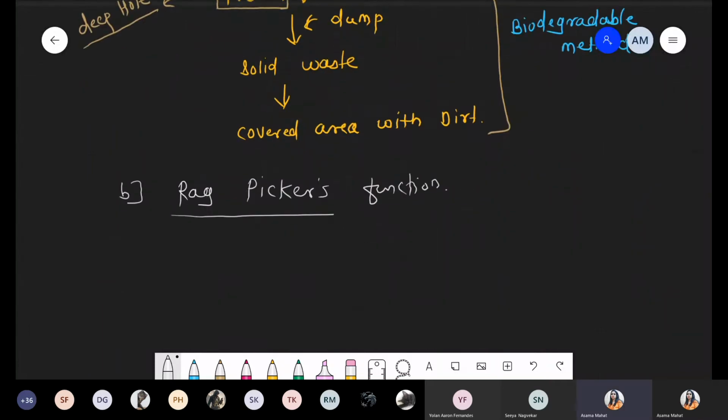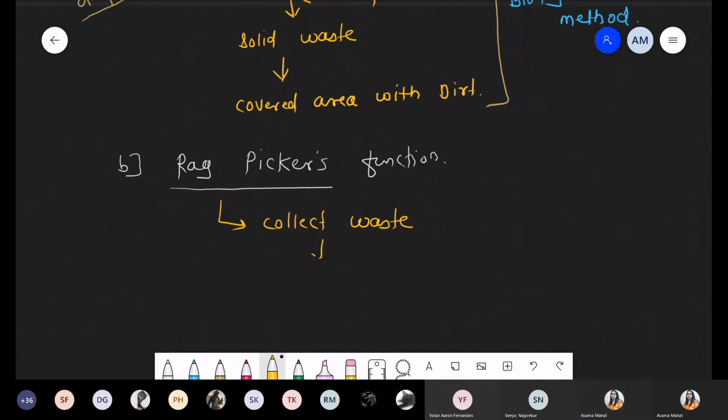Simply what happened, we are talking about rag pickers, they collect waste. After this collection, they perform the sorting process. Sort means separation, right? That is sorting of waste. It means dry side, glass material one side, plastic material one side. So there is a process, that is sorting.